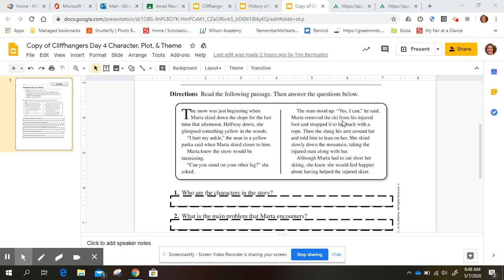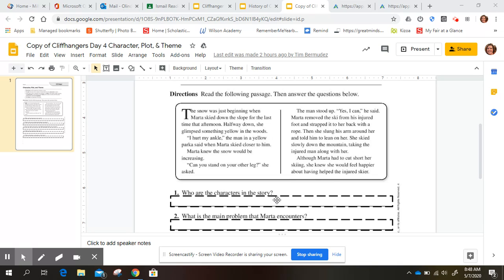Marta removed the ski from his injured foot and strapped it to her back with a rope. Then she slung his arm around her and told him to lean on her. She skied slowly down the mountain, taking the injured man along with her. Although Marta had to cut short her skiing, she knew she would feel happier about having helped the injured skier.